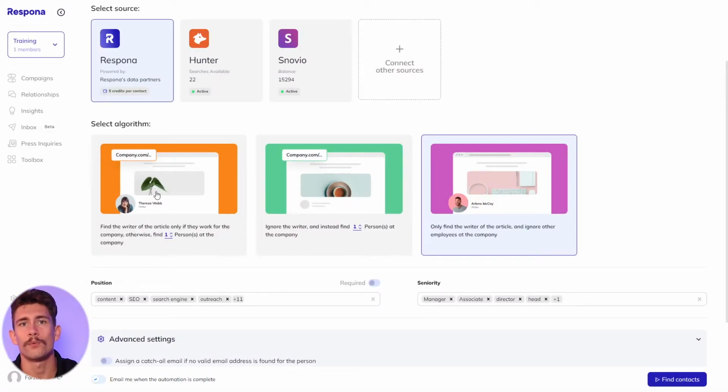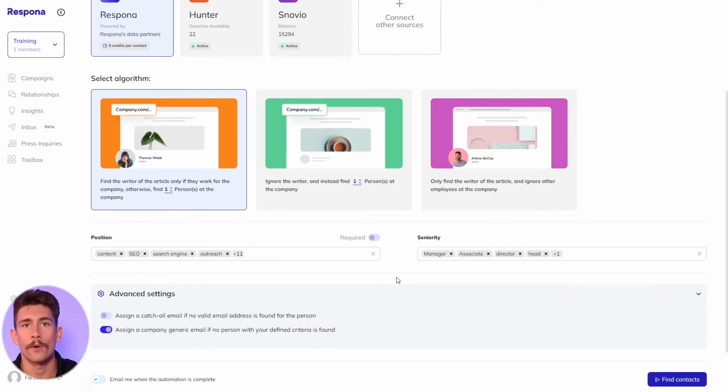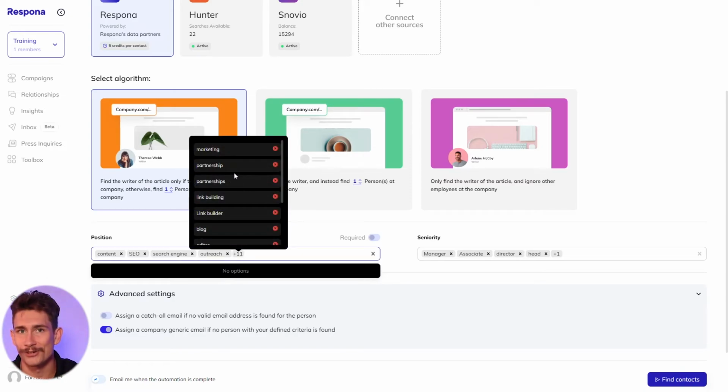But if you're using a tool like Respondent, you can set up an automation that finds relevant contacts for you. Here we will work with the first automation that will scrape the page to find any authors that are listed. Although in the case there is no author listed, or maybe it's just a guest post article, Respondent will do a domain level search to find someone else at that website to reach out to. When you're prospecting for contacts, you want to make sure that you're reaching out to a decision maker that actually has editorial access to the content.